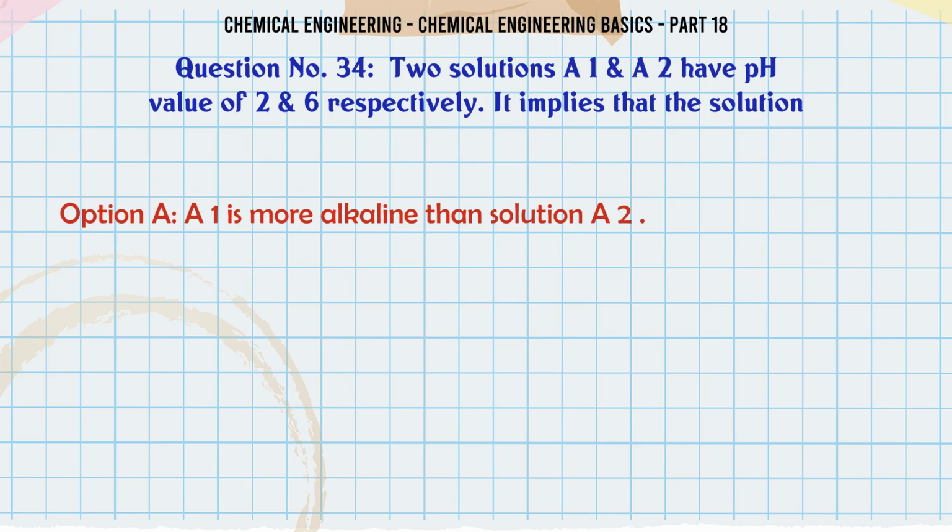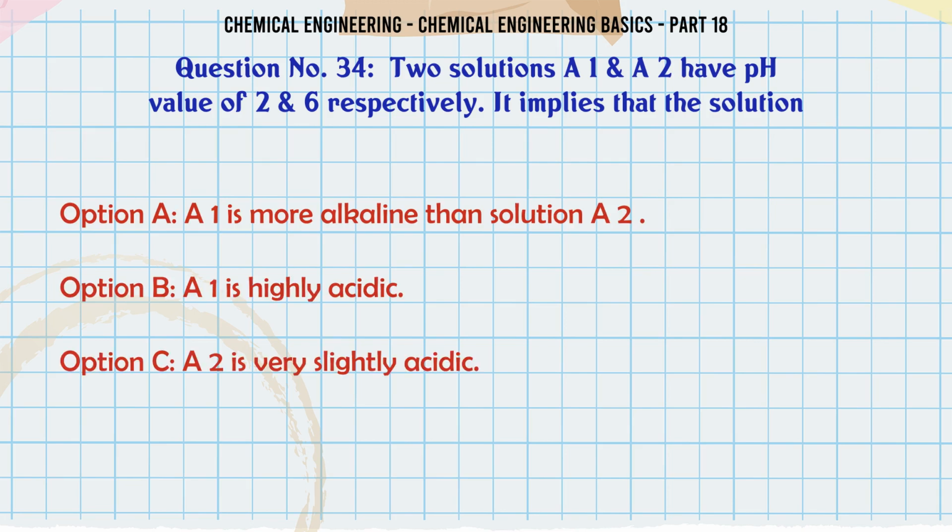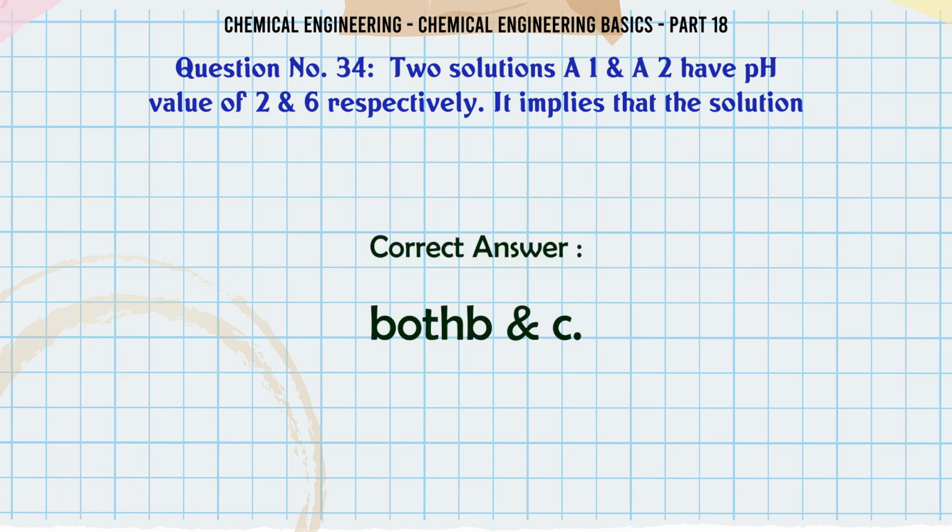Two solutions A1 and A2 have pH values of 2 and 6 respectively. It implies that A. Solution A1 is more alkaline than solution A2. B. A1 is highly acidic. C. A2 is very slightly acidic. D. Both B and C. The correct answer is both B and C.